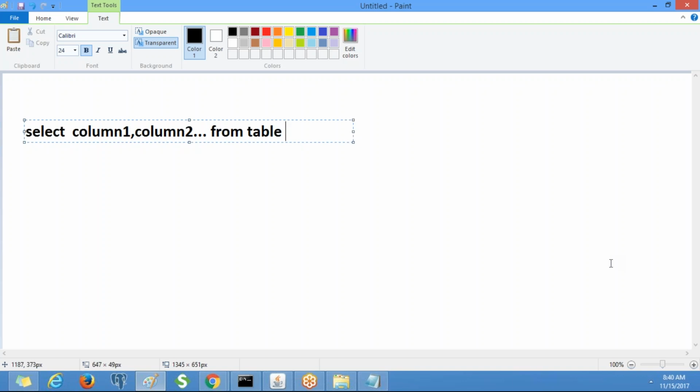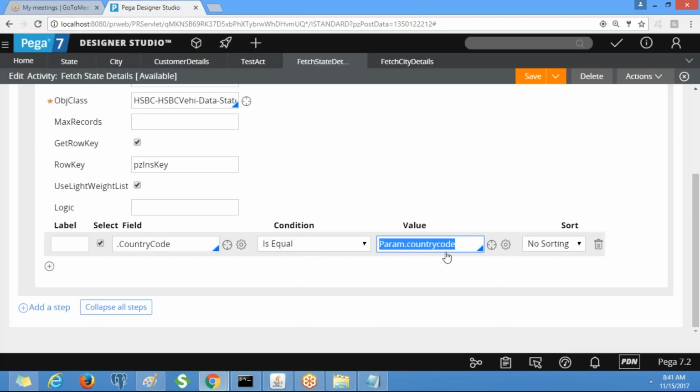So internally it will take that table from that class, that is handled by PRPC. Where column is equivalent to some condition. So here the condition is country code, right? So we are passing this value dynamically.